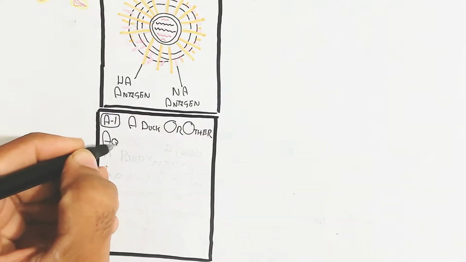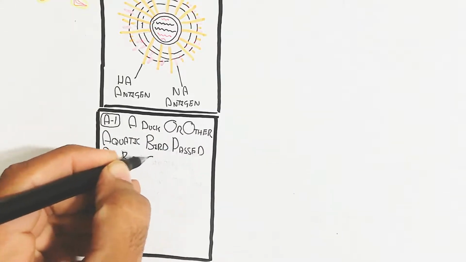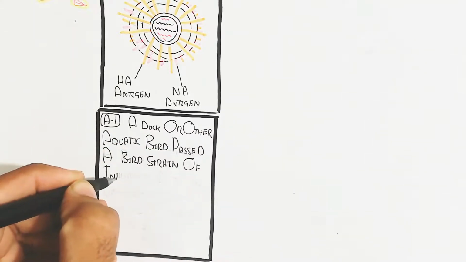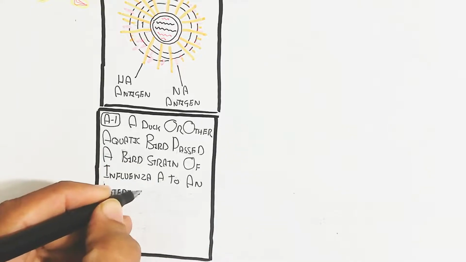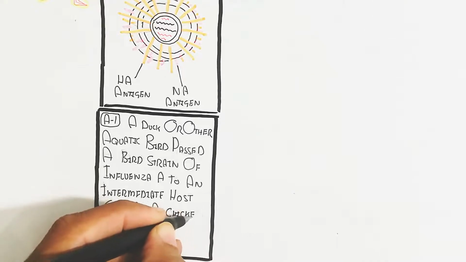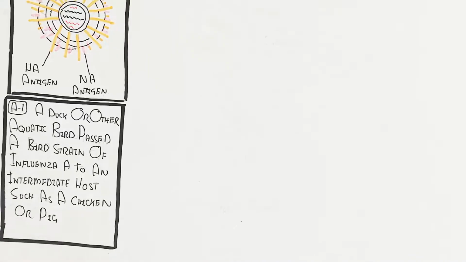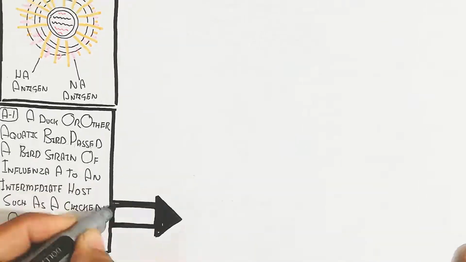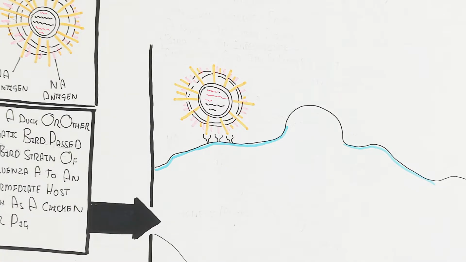It is the bird host and the bird influenza A strain, which contains HA antigen and NA antigen. So let's begin to understand: a duck or other aquatic bird passes a bird strain of influenza A to an intermediate host such as a chicken or pig. Let's first understand the action of the infection, how it is possible.